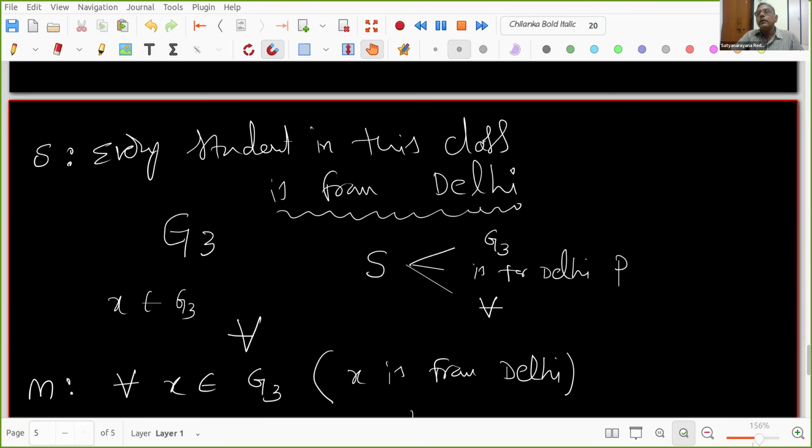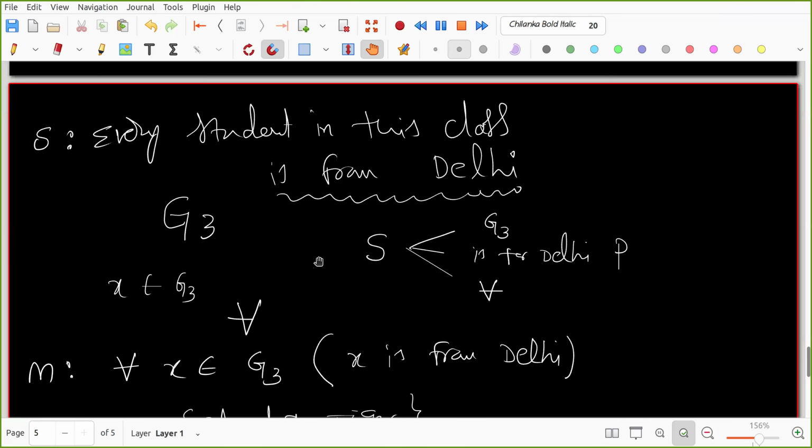Harit Panwar? Yes, sir. The reason is that not every student in this class is from Delhi. Some are from Delhi, but there also exist some who are not from Delhi. So you are telling me it is a false statement, right?